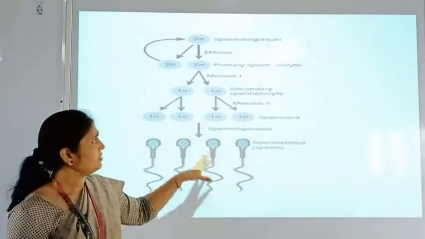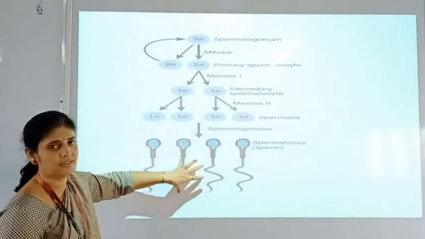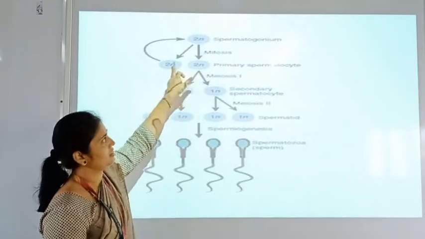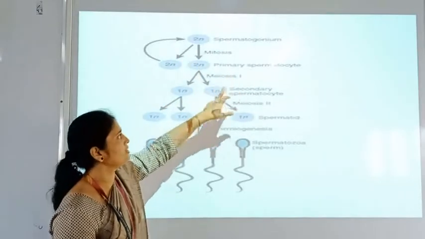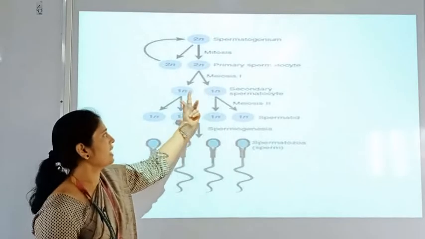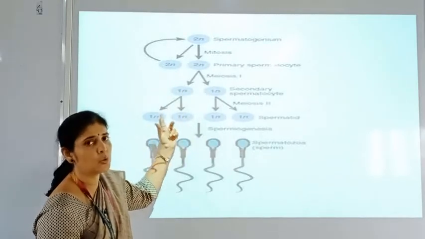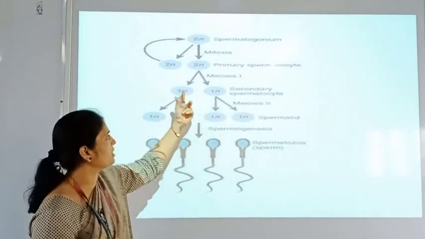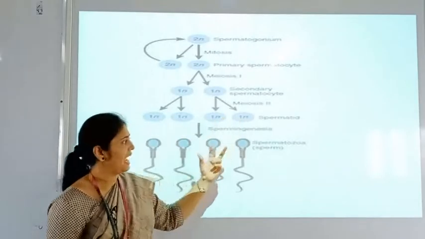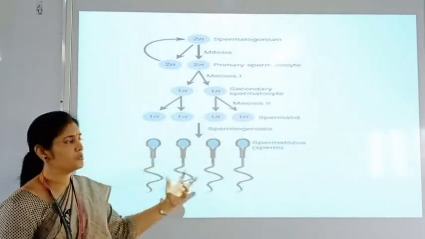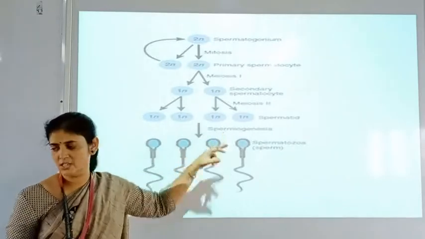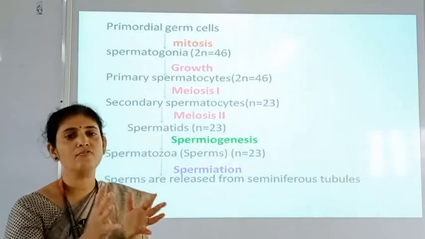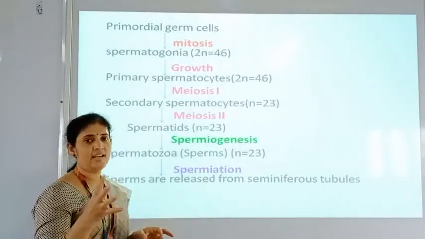So here again we have to see this simple diagram. Spermatogonium, by division, gives a number of primary spermatocytes, then meiosis first, secondary spermatocyte, and each secondary spermatocyte produces two spermatids. From these two spermatids, functional spermatozoa or sperms are produced with the help of spermiogenesis. So here we have made a diagrammatic representation or tabular form to understand this process very well.